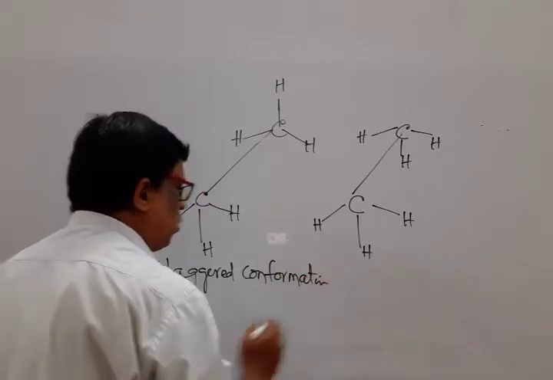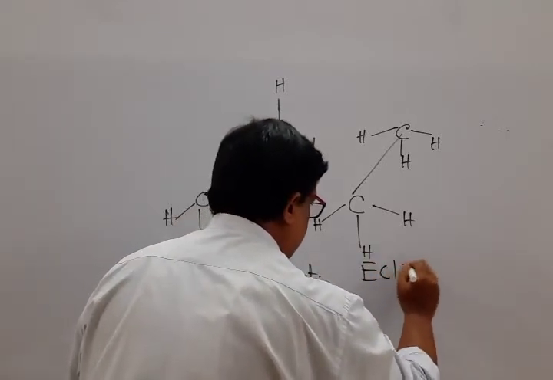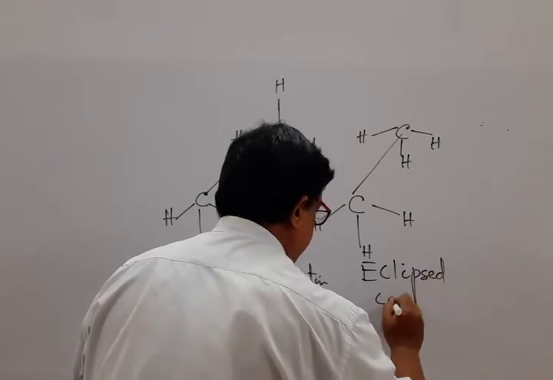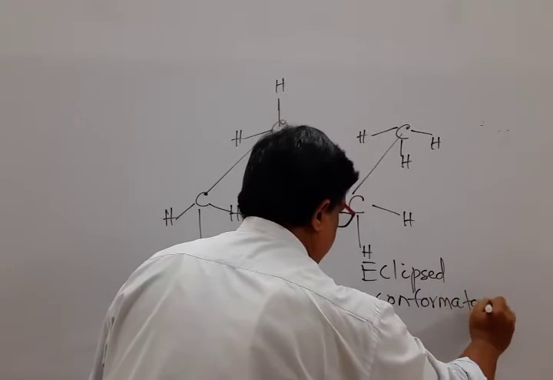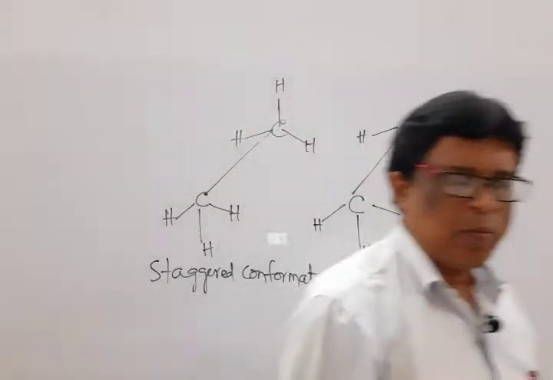One is known as staggered conformation. One is known as eclipse conformation.